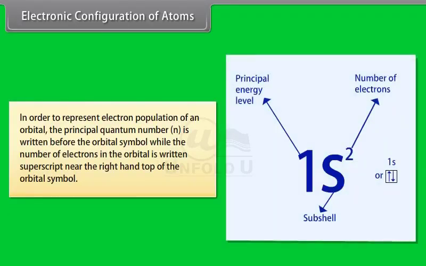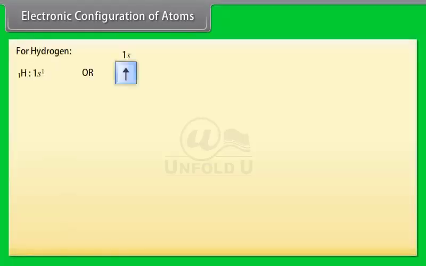Electronic configuration of atoms. In order to represent the electron population of an orbital, the principal quantum number n is written before the orbital symbol, while the number of electrons in the orbital is written as a superscript near the right-hand top of the orbital symbol. If we have two electrons in the s orbital of first energy level, then it is written as 1s². For hydrogen,